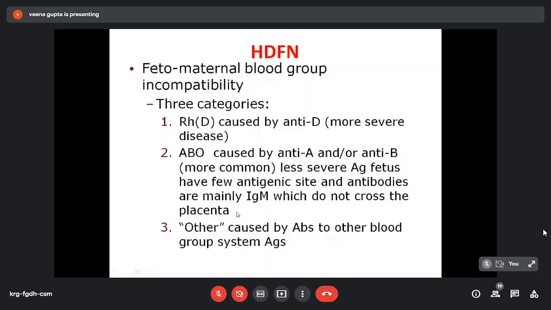Then there may be other non-RH type of antibodies to other blood group systems. Nowadays, this RH incompatibility is rare because of the frequent testing and anti-RH given to mother if they are found to be RH negative with a first baby which is RH positive. So this is more common and these can also exist.